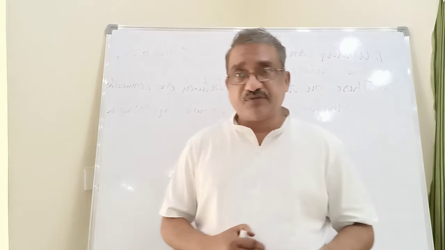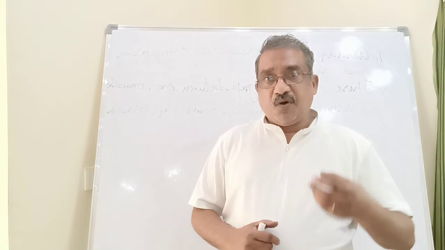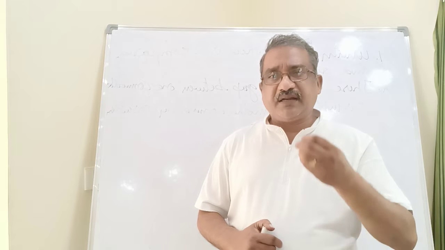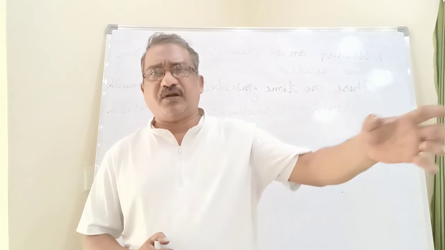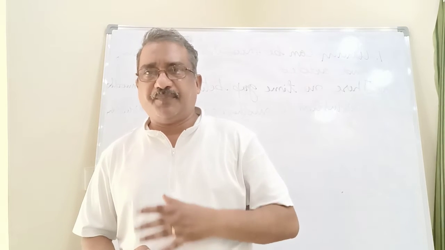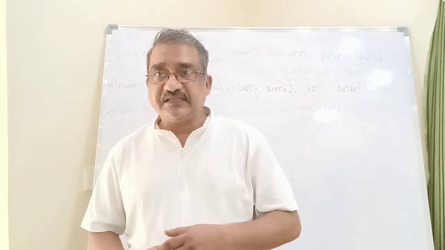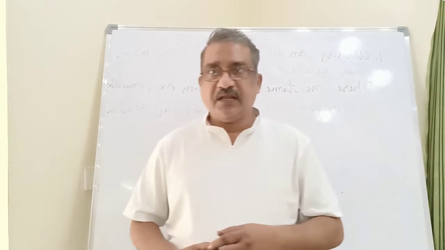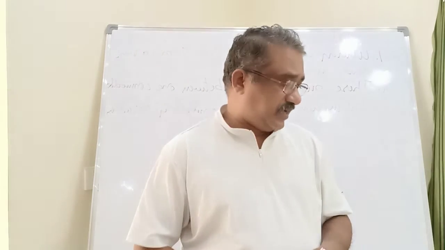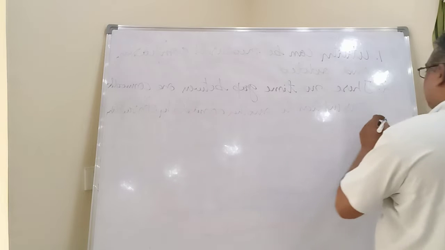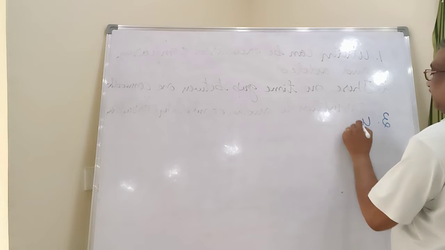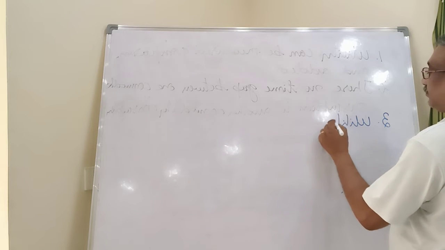And another assumption is that one commodity's utility cannot be influenced by another commodity. Utilities are independent. Here you should understand that the third one is utilities are independent.